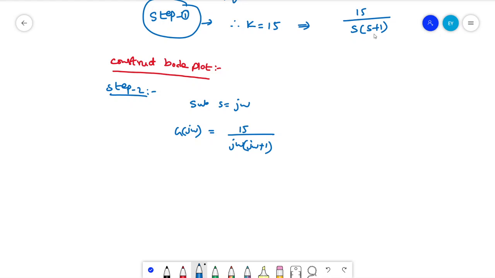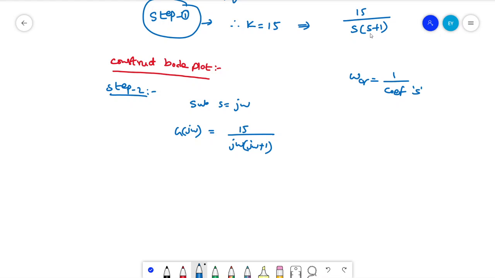How to get that corner frequency? The coefficient of s term should be substituted in the denominator. So corner frequency omega CR will be given as 1 by the coefficient of s term. The coefficient of s here is 1.